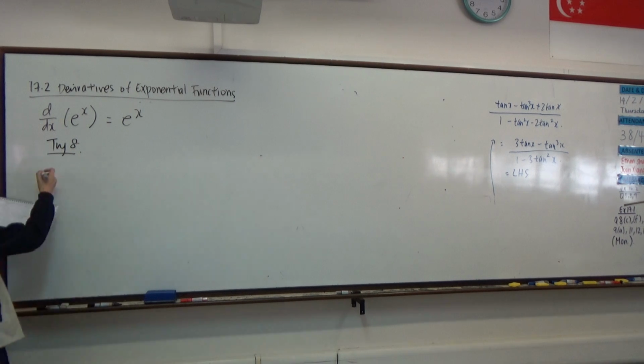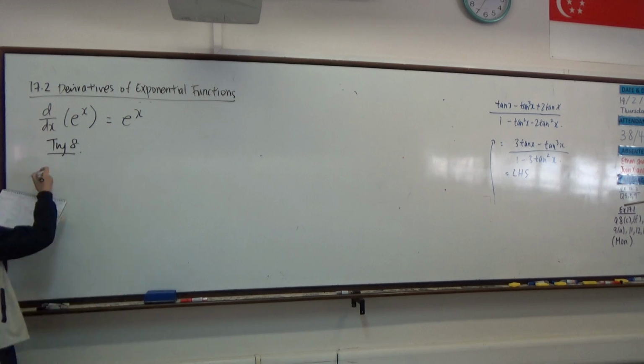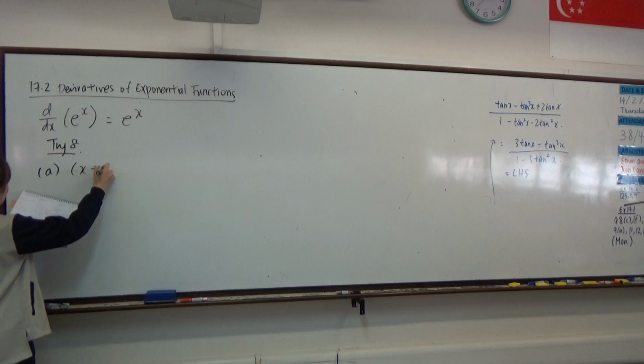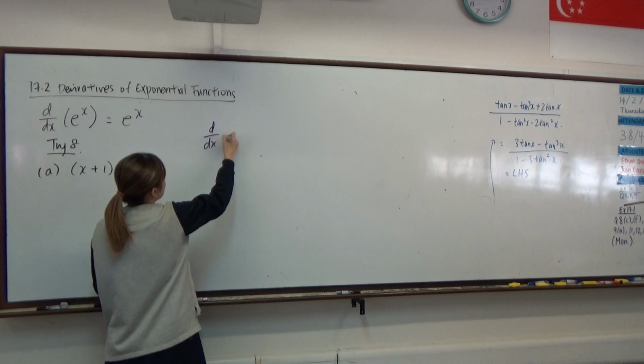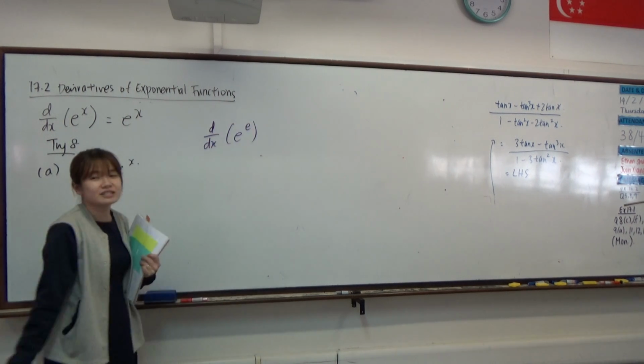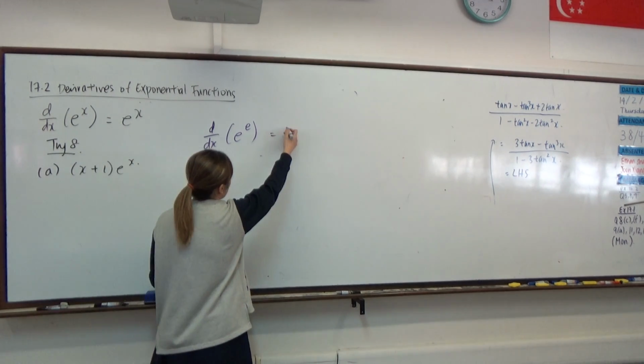Okay. So what if x equals e? Then e is a number. Then you differentiate what? e to the power of e is only a constant. So that will end up to 0. Right? Very confused. Wait, what? Correct, right? He asked how to differentiate e to the power of e. e to the power of e is just a number. It's a constant, right? So differentiating a constant will become 0.